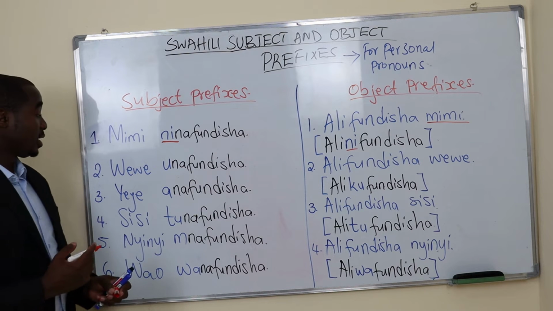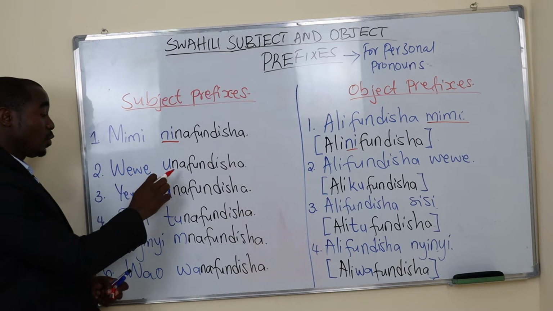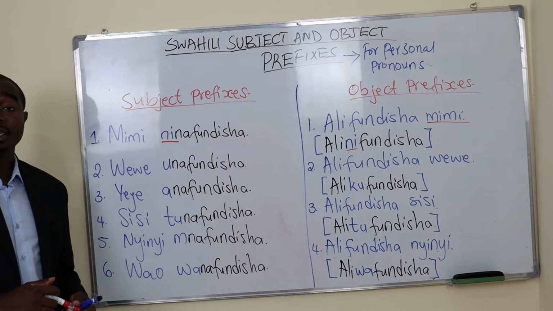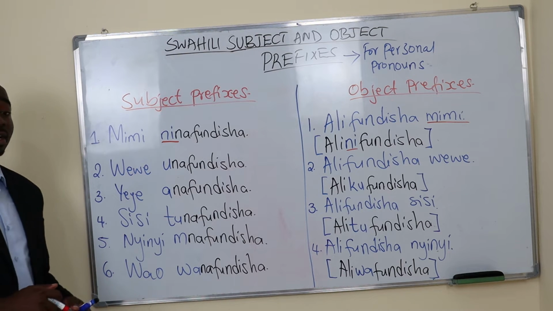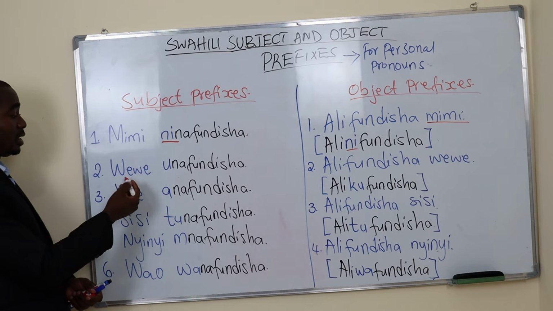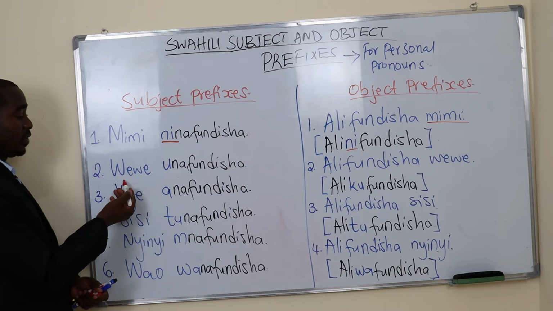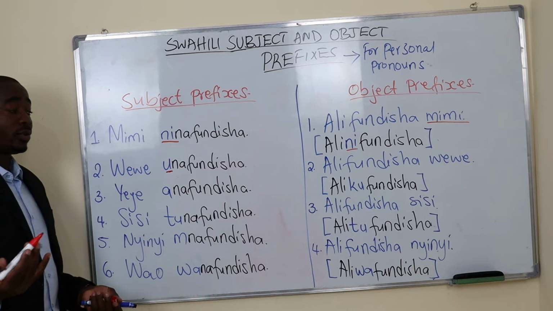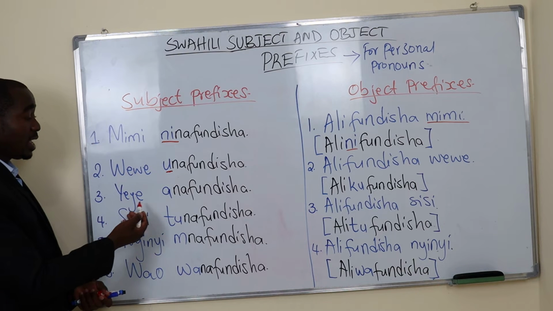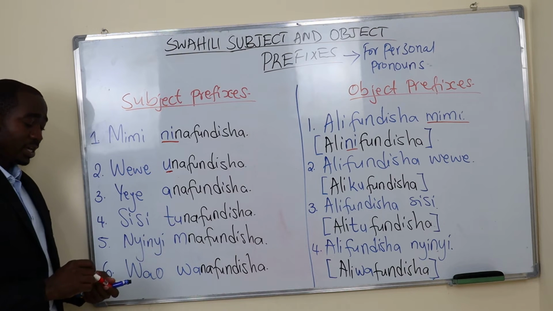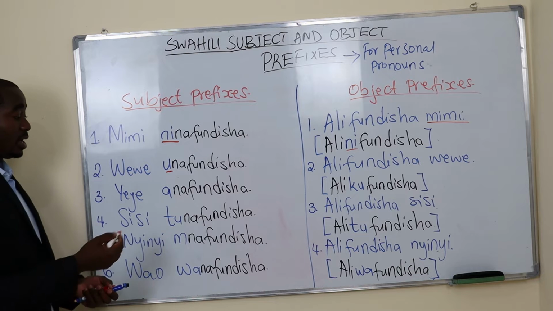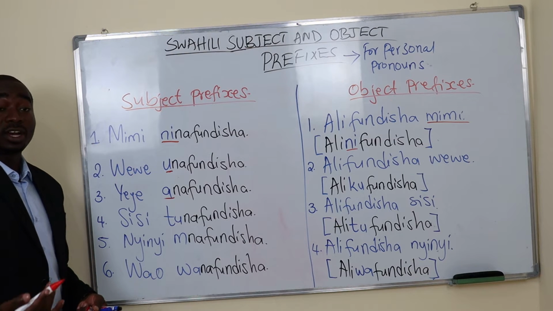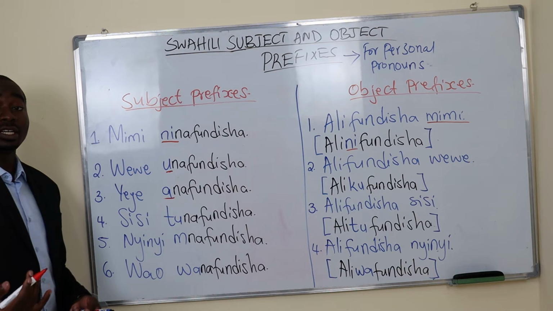Then wewe unafundisha, you are teaching. The subject prefix for wewe is u here. So you can say unafundisha or wewe unafundisha. Three, yeye anafundisha. So yeye is represented by a here. Anafundisha, he or she is teaching.